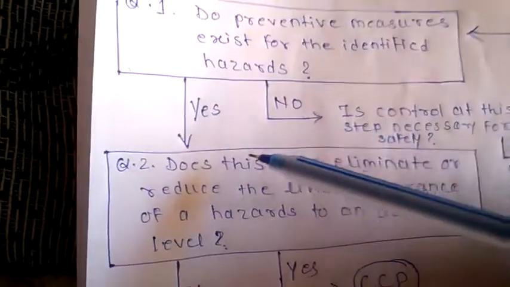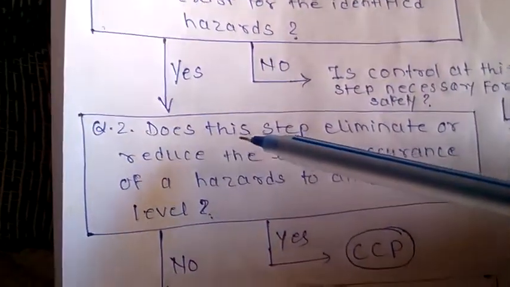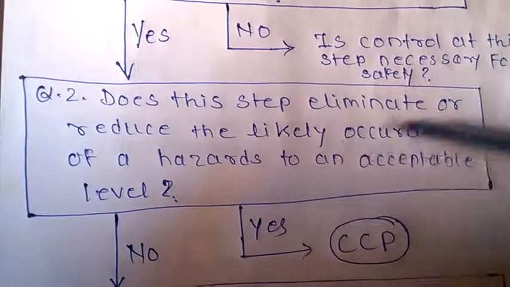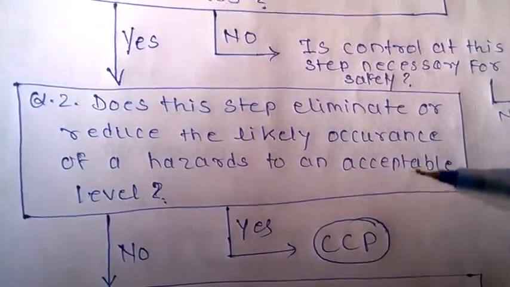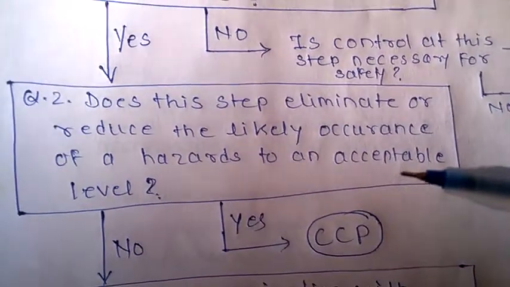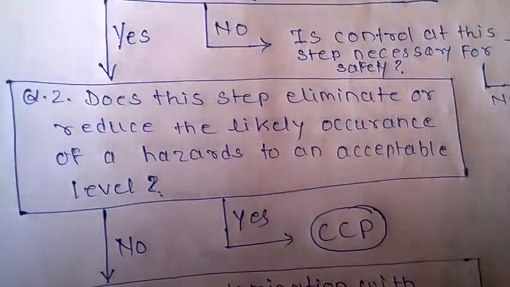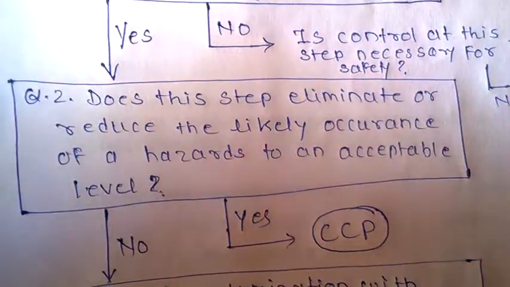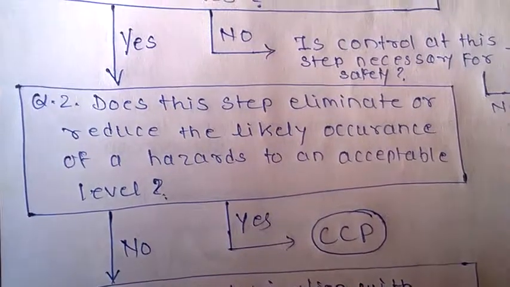If the answer is yes, meaning you can provide the control measure, then you have to ask the second question: does this step eliminate or reduce the likely occurrence of a hazard to an acceptable level? The step that is identified is chosen as the control measure.